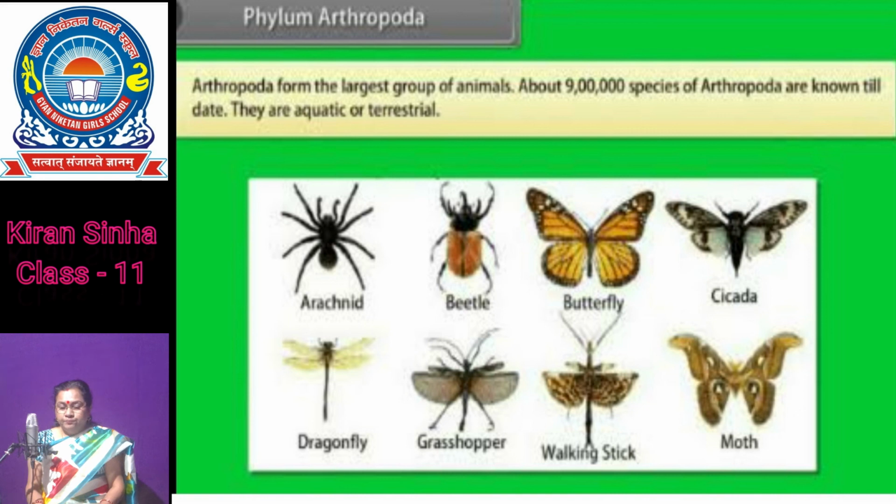For example, Limulus, it is a king crab and it is a living fossil. Apis, the honeybee. Bombyx, the silkworm. Laccifer, the lac insect. Anopheles, Culex, Aedes, these are the mosquitoes. Gregarious pest is the locust.